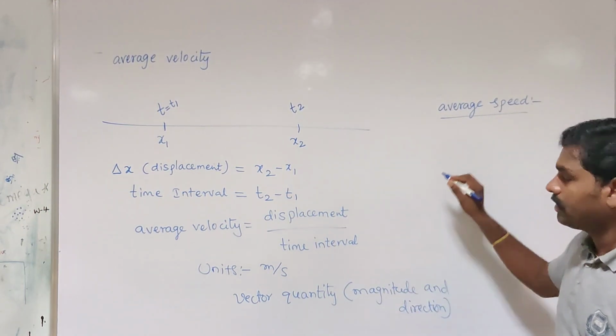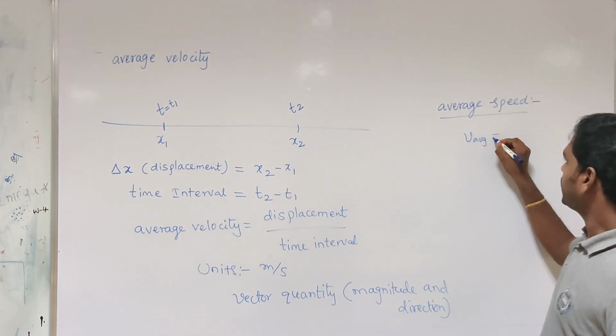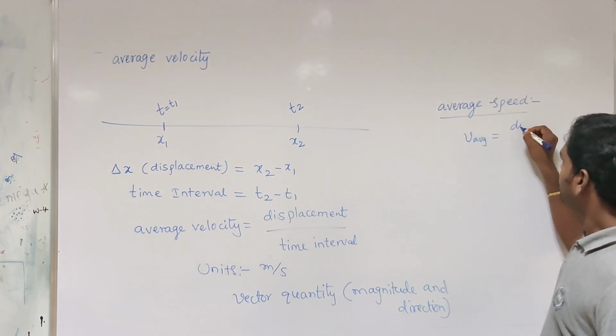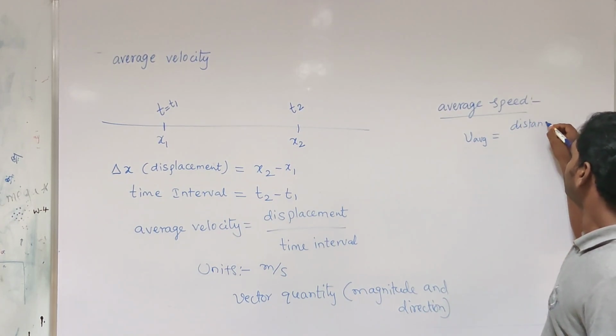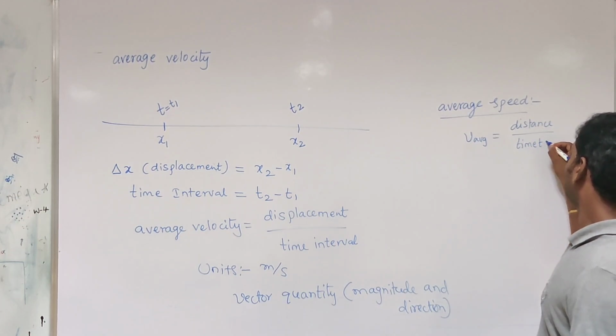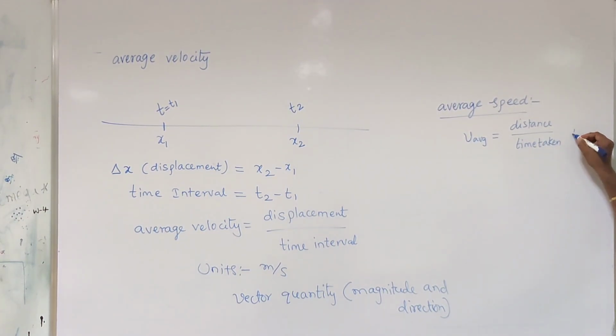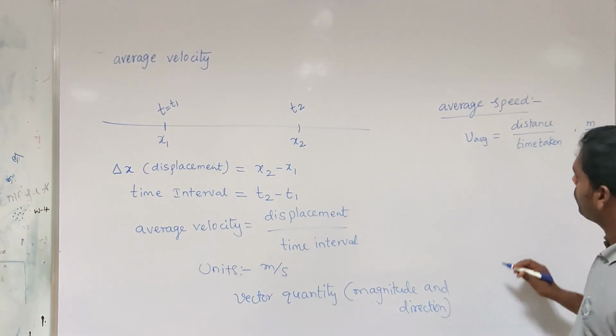Average speed is equal to total distance traveled divided by time taken. The SI units are meters per second.